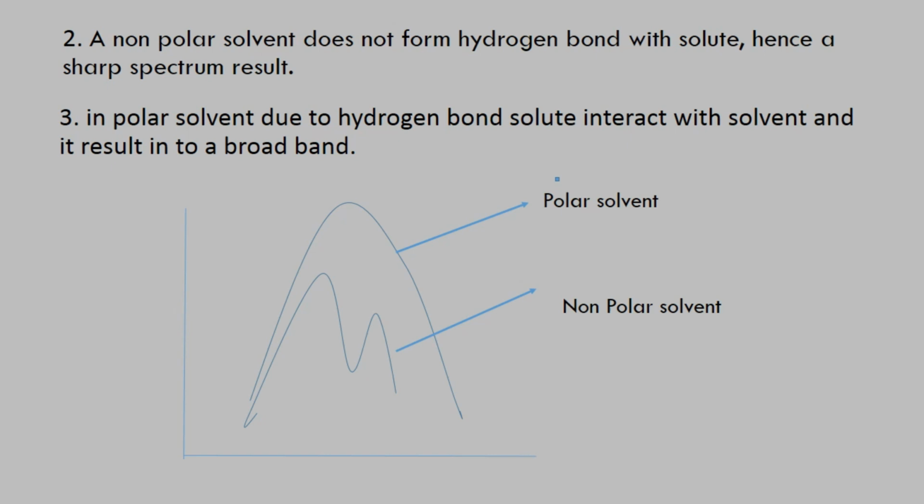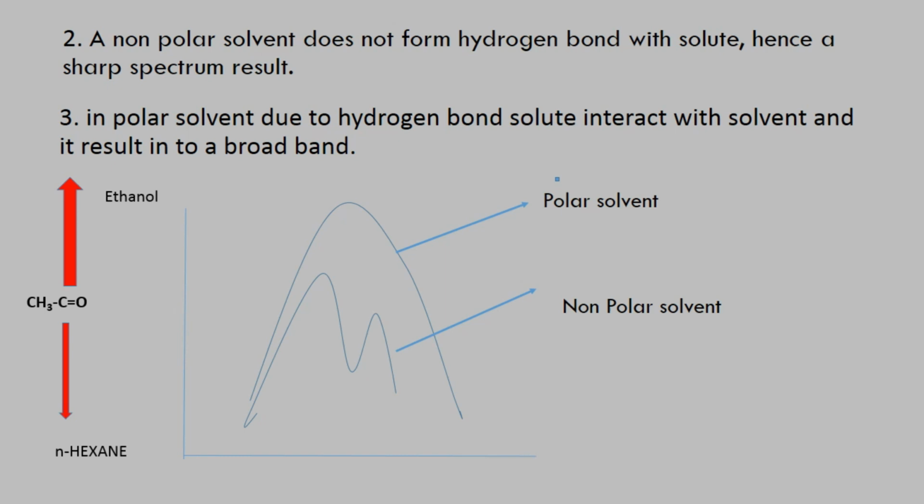The next one: there are two types of solvents we can use in UV visible spectroscopy to analyze a sample, non-polar solvent and polar solvent. A non-polar solvent does not form a hydrogen bond with the solute, and that's why we get a sharp band, which we can easily see in the following graph. And if we use a polar solvent for a sample, it forms a hydrogen bond, and due to that the solvent and solute interact, and that's why we get a broad band.